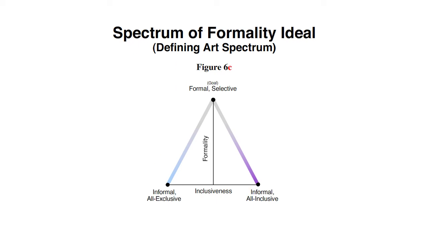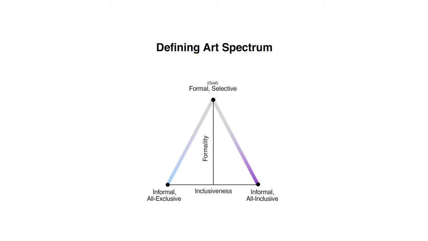6c focuses on the ideal. Since I'm not naive enough to expect ideals to overcome reality, I'll put aside the formality line. This frees up room to plot what is realistic. We'll mark the top as the ideal definition of art. Then we'll pull the line of inclusiveness about halfway up the formality spectrum.